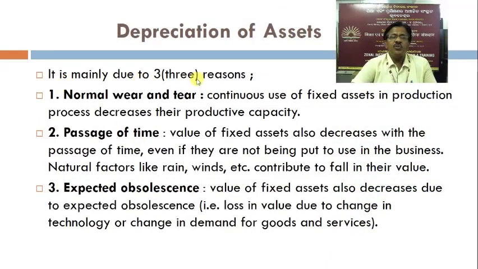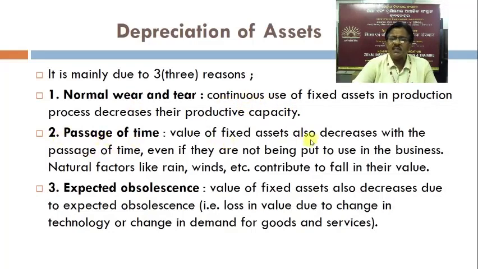Depreciation of assets is mainly due to three reasons. Number one, normal wear and tear. Continuous use of fixed assets in the production process decreases their productive capacity. Number two, passage of time.